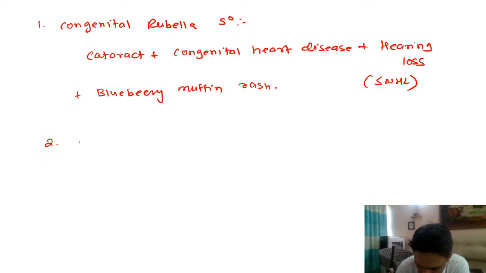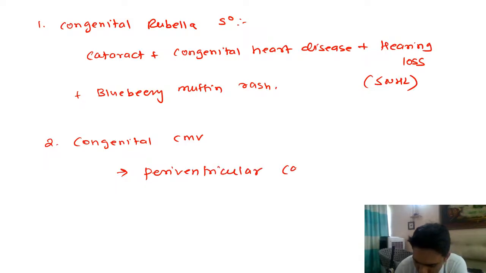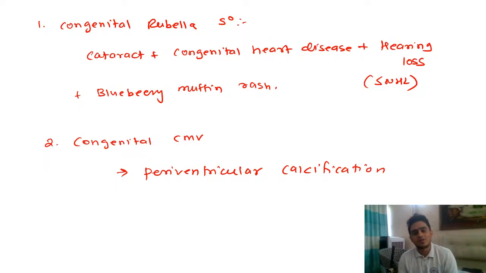Second, you have congenital CMV. One characteristic thing that you should know about congenital CMV: what does it cause in the baby? What congenital anomaly do you see? Most common, most characteristic, you'll always have this in your options. What you see is periventricular calcification in the brain. So this calcification you're going to see in the brain of the child.